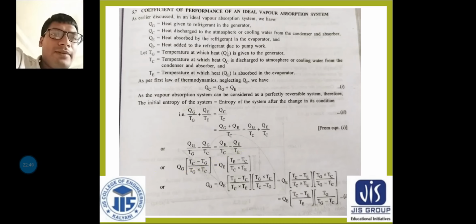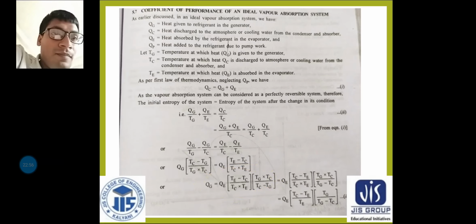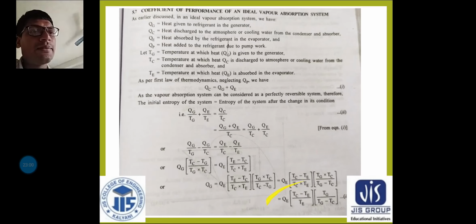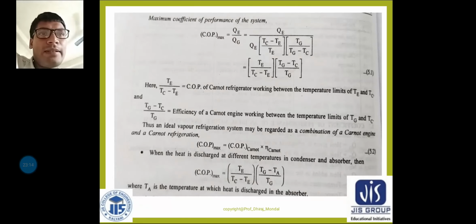Now QG is equal to QE into this figure you have seen, just a simple mathematical equation, and ultimately what I have got is QG is equal to QE into (TC minus TE) by TE into TG by (TG minus TC), equation number 3. Okay, so this is the equation, keep it in your mind.